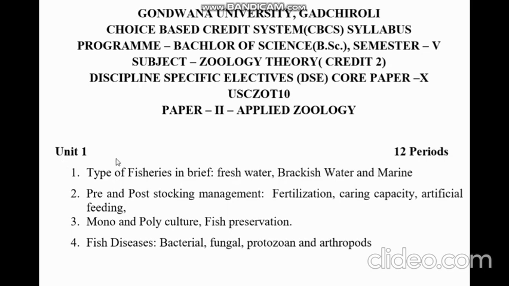This is unit 1, in which you can see fisheries, as we all know: freshwater fisheries, brackish water and marine water fisheries. Then second, you can see the subtopics pre and post stocking management, how the fertilization of fishes takes place, carrying capacity and artificial feeding, mono and polyculture, and fish diseases, which is a very obvious thing.